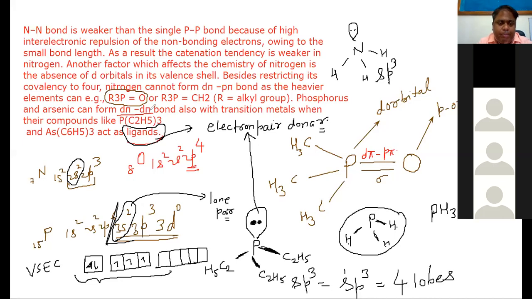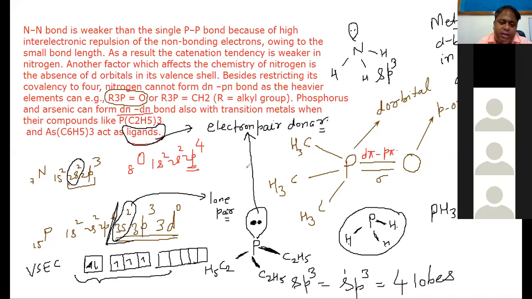Now a d pi bond is formed when, in any metal ion of d block elements, they have an incompletely filled d orbital, and in the incompletely filled d orbital, these can enter as ligands.